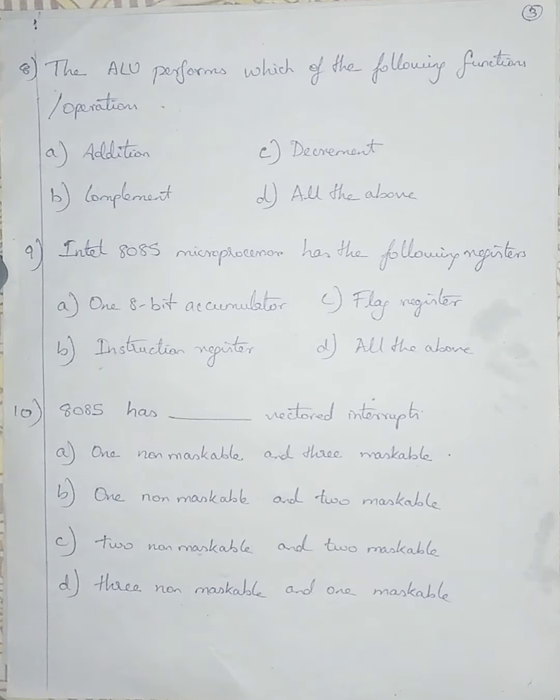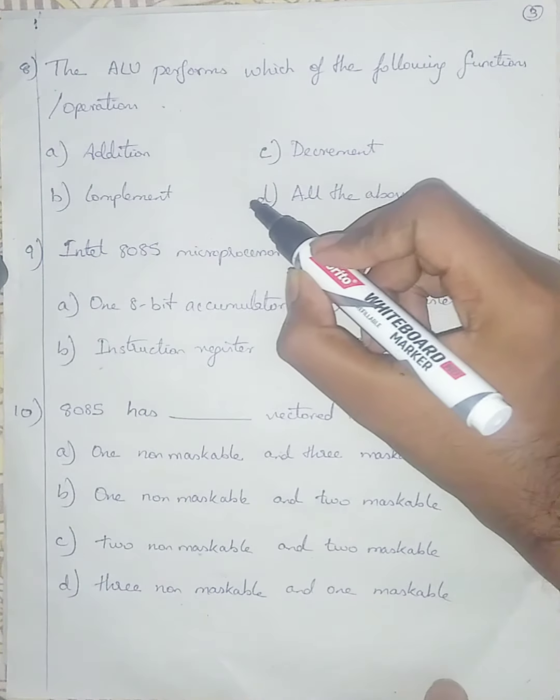In A we will have 1, 3, 5, 7, 11, 13, 15, 17, all odd numbers, but only 3 is present in B. So B is a complement of A. Addition, decrement and complement are all performed by the arithmetic and logic unit. So I'm going with option D, all the above.